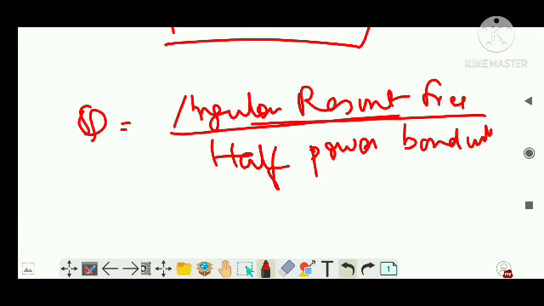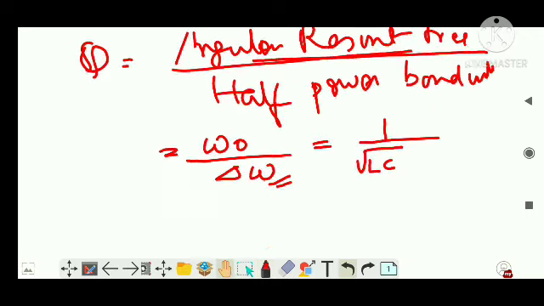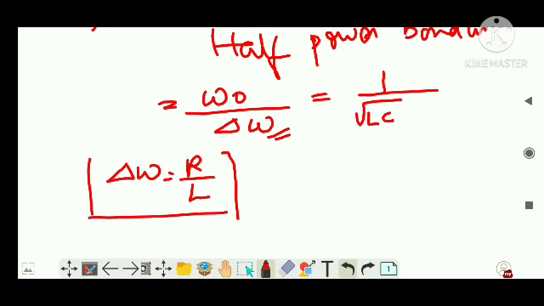Now what is angular resonant frequency? It is omega naught. What is half power bandwidth? It is delta omega. So omega naught, I can write as 1 by root LC. Now what is delta omega? There is another expression which you have to learn, that delta omega is also written as R by L. This is a new one you have never heard.